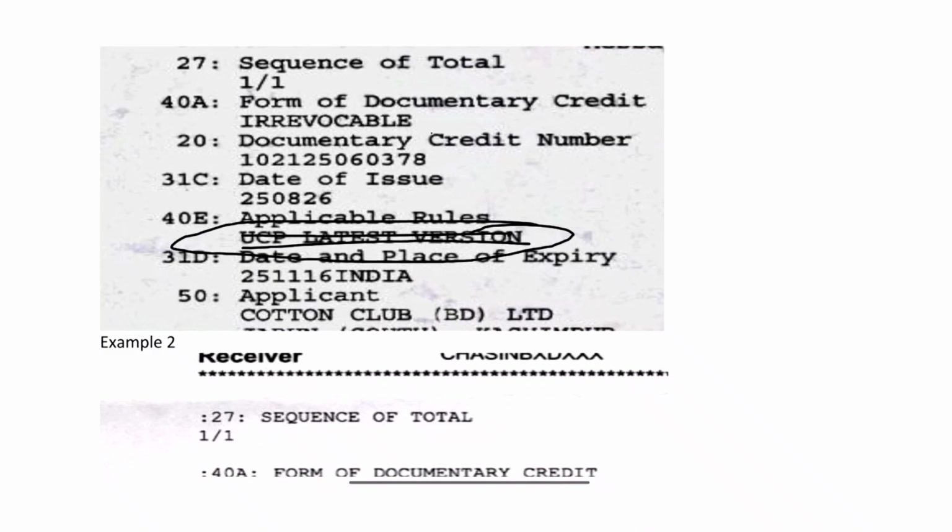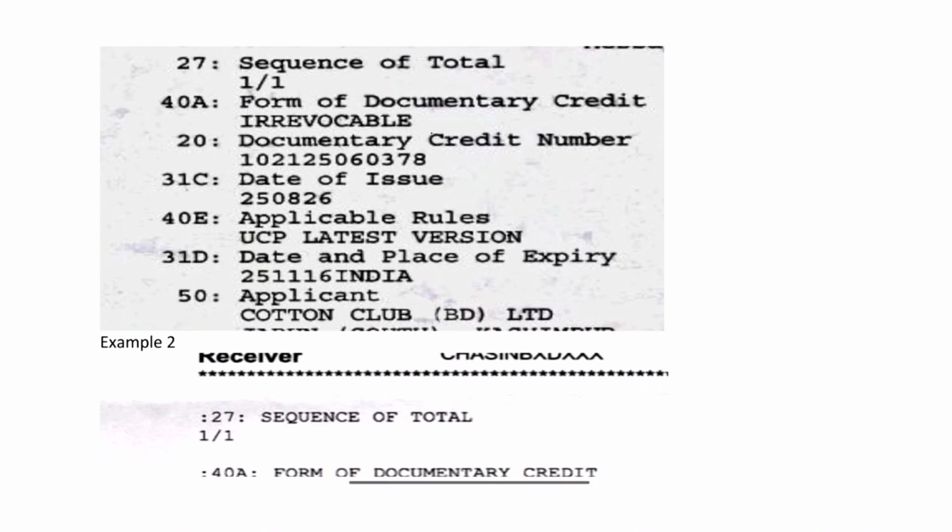Then by default, articles of UCP 600 will not be applicable in this credit. Basically, to apply all the articles of UCP 600, credit must mention that the applicable rules for that credit is UCP versions, any of them.